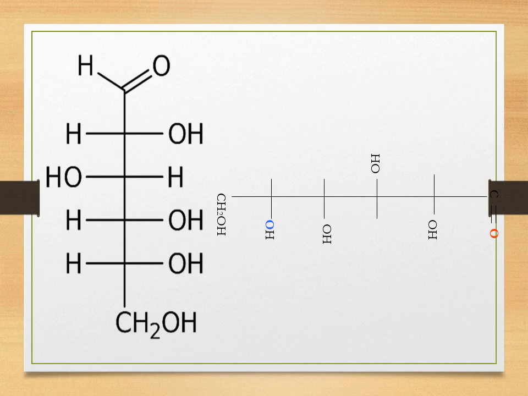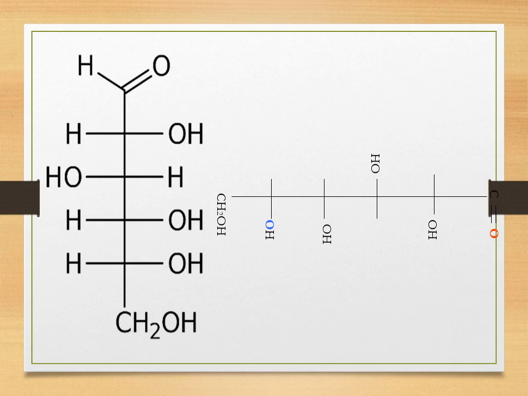So at C1 you have the aldehydic group, at C2 you have OH at the bottom, at C3 you have OH at the top, again at C4 and C5 you have OH at the bottom, and the last carbon has the bulky group, that is CH2OH.